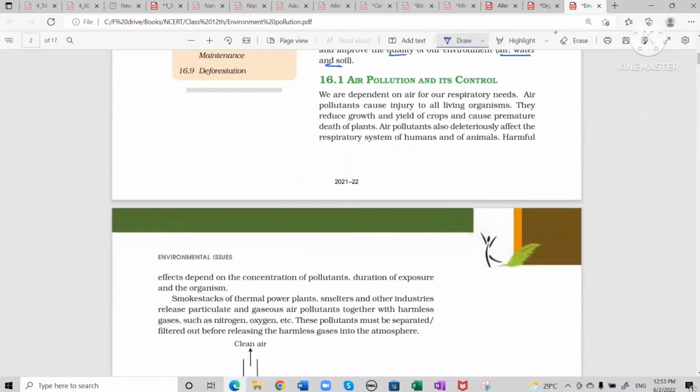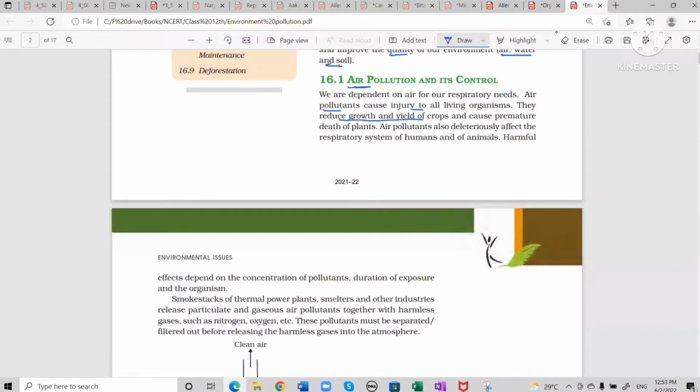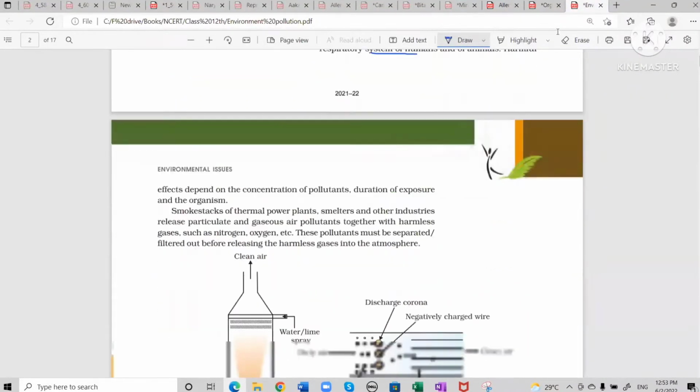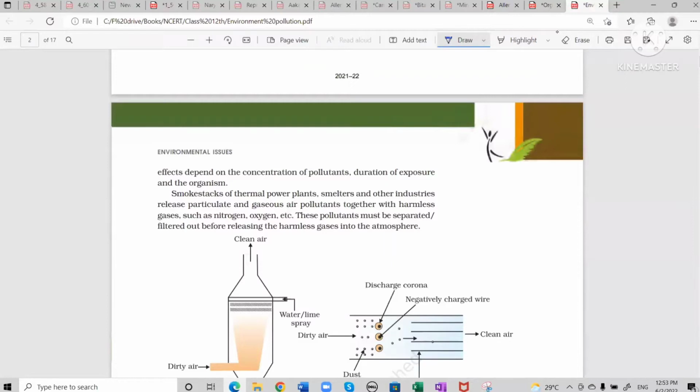Now, if you see air pollution, why are we so much worried about it? Because air is required for our respiration. Air pollutants can cause injury to living organisms. They will reduce the growth and yield of crops, and they can cause premature death of the plant also. They are affecting our respiratory system for humans and other animals. Harmful effect depends upon the concentration, how much concentration is there, and for how much duration the person is getting exposed.